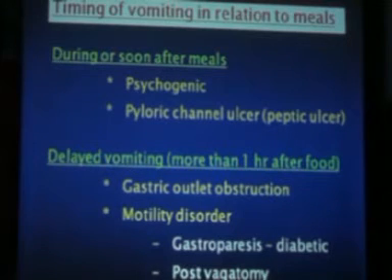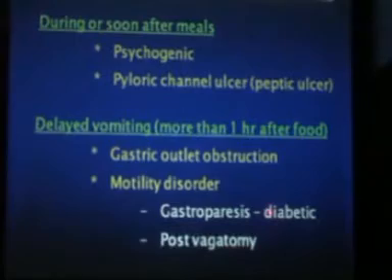Delayed vomiting: the person vomits 1 or 2 hours after food. He eats food, that time is a little uncomfortable, but 1 or 2 hours later he vomits. It's mainly due to gastric outlet obstruction, due to malignancy, enteral malignancy, or pyloric malignancy, or a motility disorder, that is due to gastroparesis, diabetic gastroparesis, or you have a post-vagotomy vomiting.